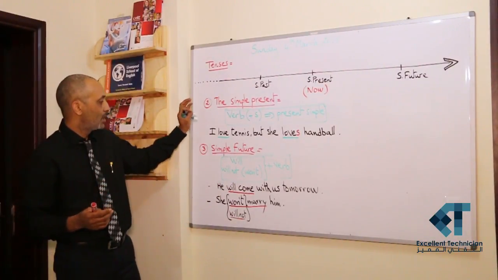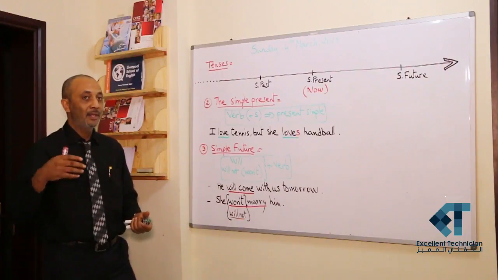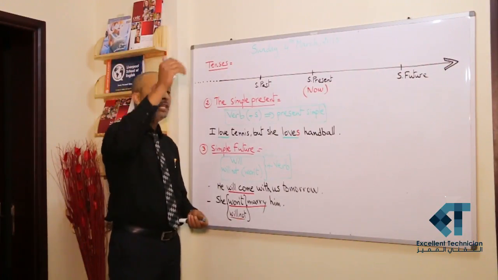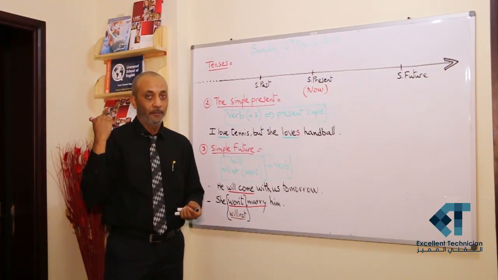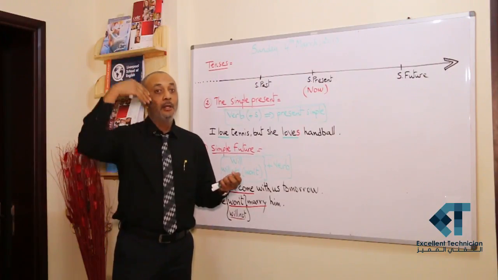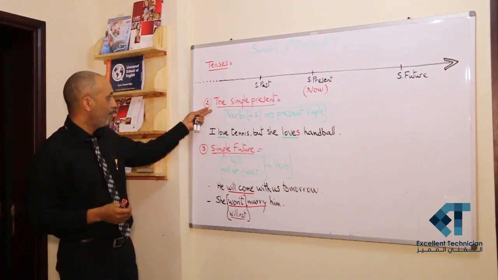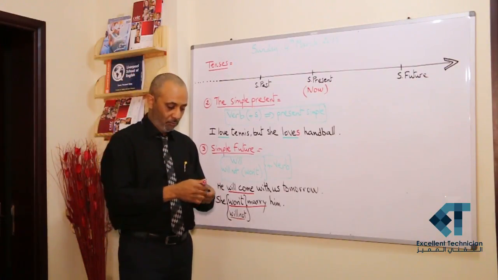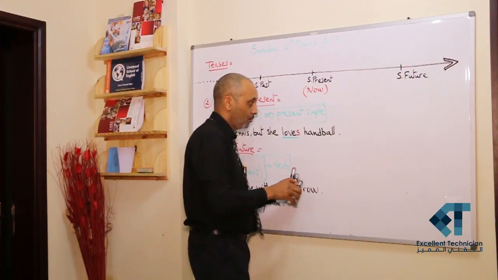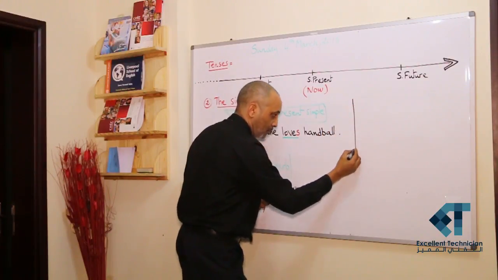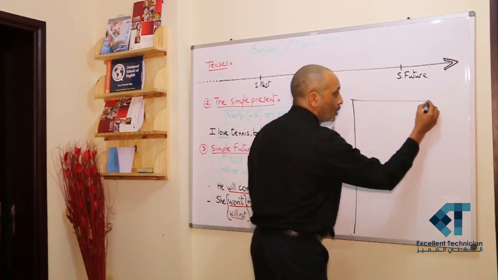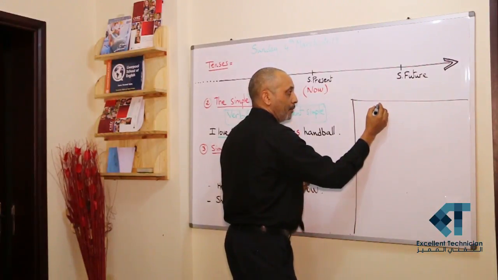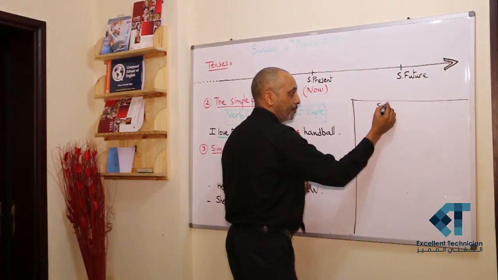Of course, we use the simple future to talk about something that is going to happen in the future, not now and not before. Something that is later on. The simple present is used to talk about something that is now. Here we talk about the uses of the simple present.